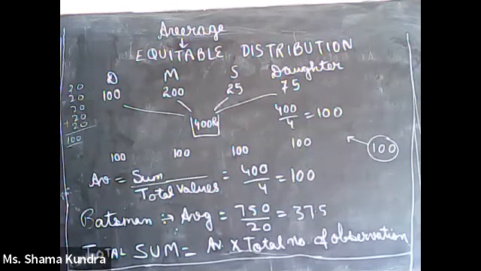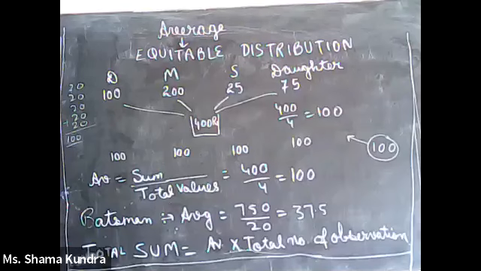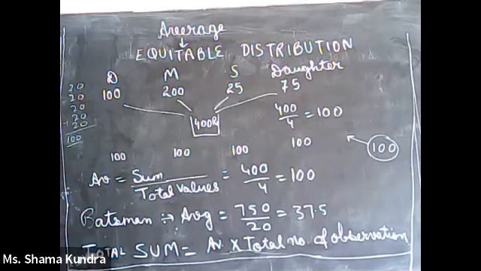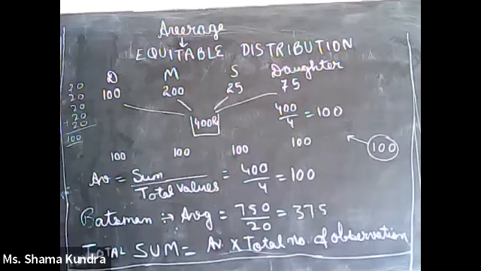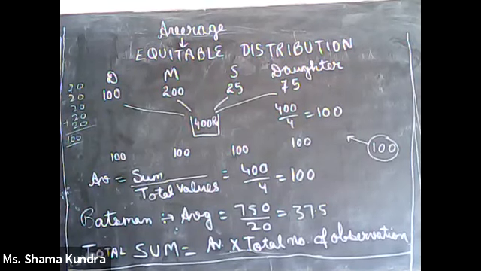See how easily we calculated average. Just add all the values, that is nothing but the sum, and divide by the total number of values. So how to remember the average formula? Average is nothing but sum upon total. This is the only thing you should remember, and this will solve all the sums related to average. There is nothing to it. Average means equitable distribution, and average is nothing but add everything and divide by the total number of members or total number of things.